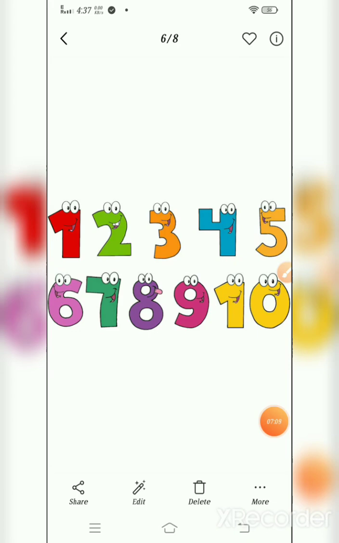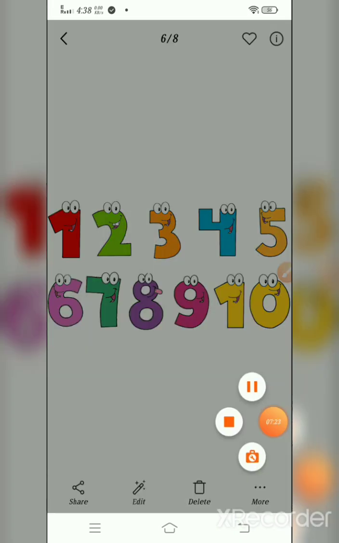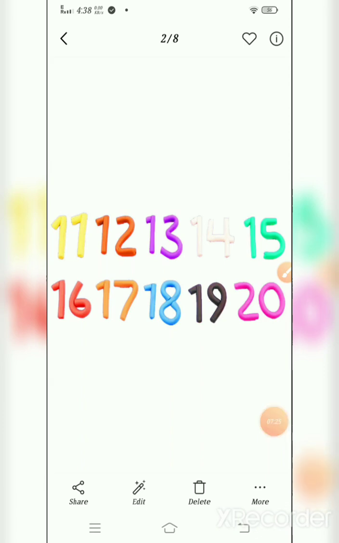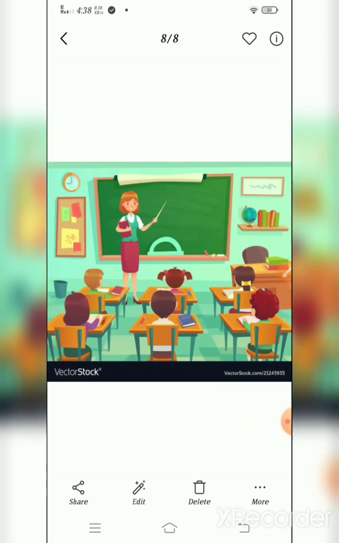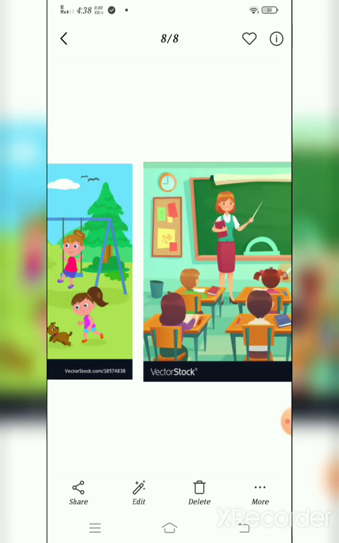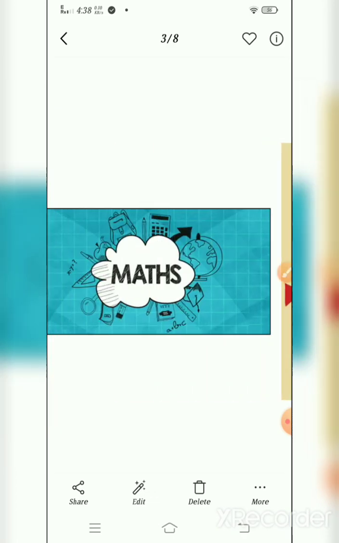So again I recall what we learned today. Our first lesson name in maths is numbers up to 20. That is 1, 2, 3, 4, 5, 6, 7, 8, 9, 10, 11, 12, 13, 14, 15, 16, 17, 18, 19 and 20. So math is used for counting in our real life. We can count any objects by using counting numbers from 1 to 20. So this is what we discussed today, and I gave one homework to you.